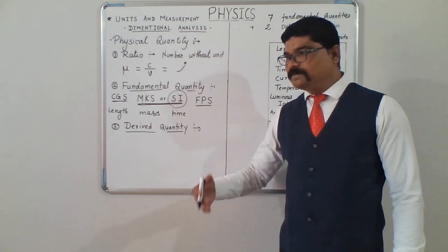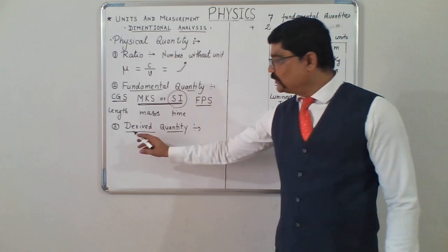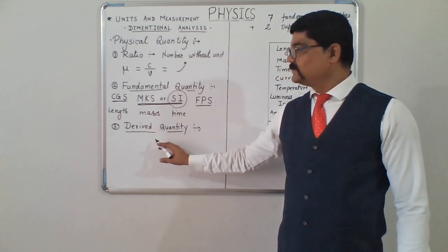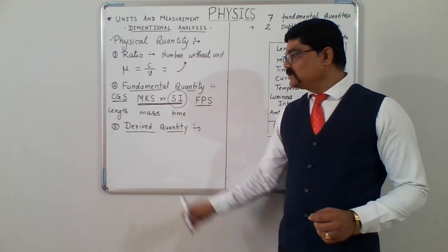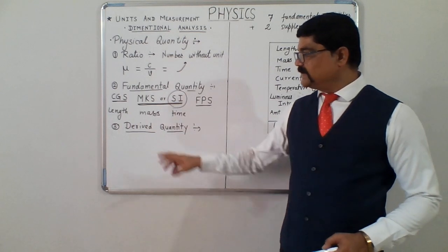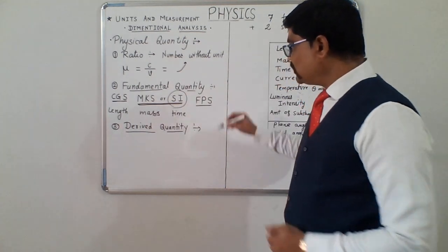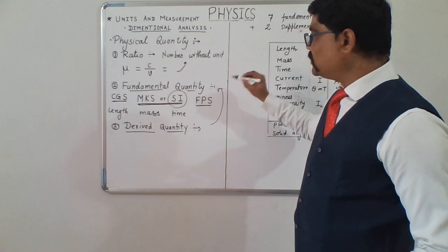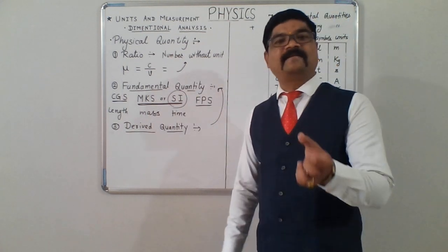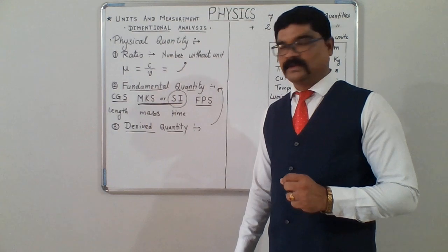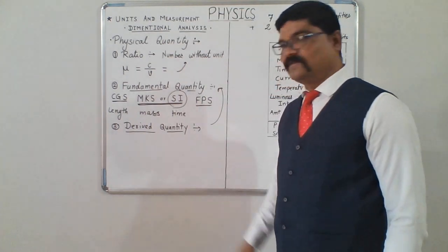They are obtained from something. So, these quantities are called derived quantities. Those physical quantities which depend on some fundamental quantities for their full description are called derived quantities.